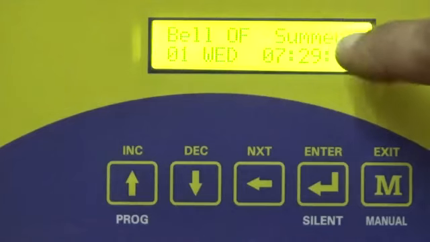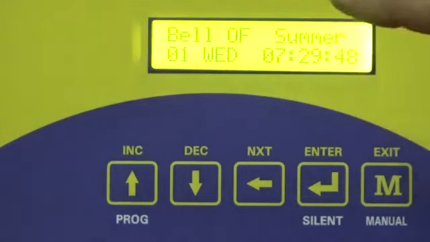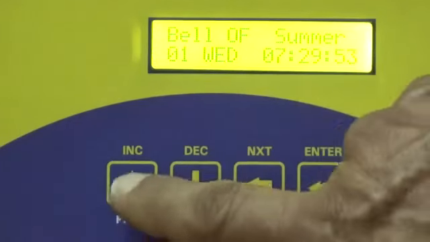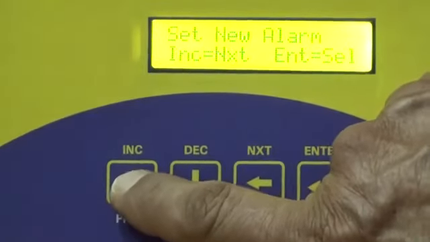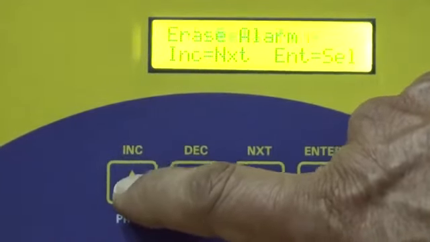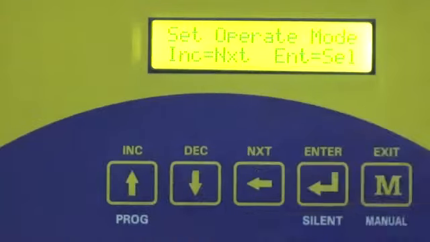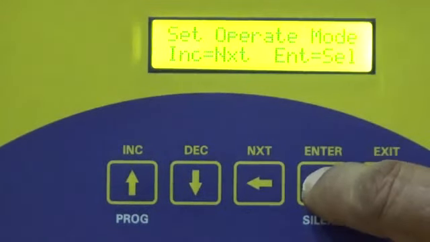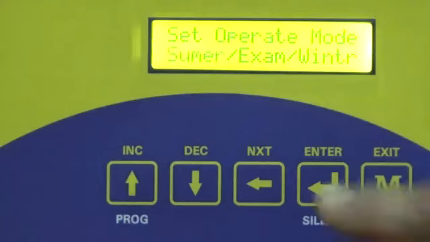Presently the unit is operating in the summer mode. We have three operating modes: summer, winter and exam. To change the operating mode, press the program key, set new alarm, show alarm data, edit alarm, erase alarm, set real time, set operate mode. Select this function by pressing the enter key.